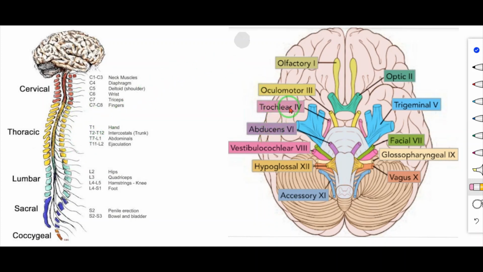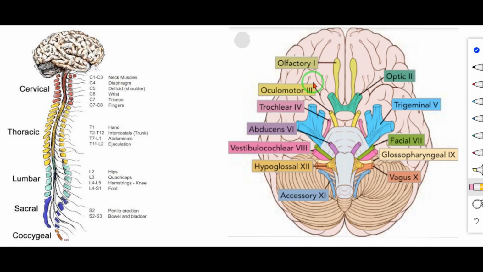Next one is cranial nerves. In man, there are 12 pairs of cranial nerves. See here: olfactory, oculomotor, optic. So these are the cranial nerves. Anyway, 12 pairs of nerves are present. Some of the cranial nerves are sensory nerves and some of the cranial nerves are motor nerves.